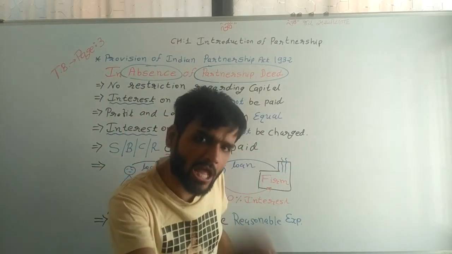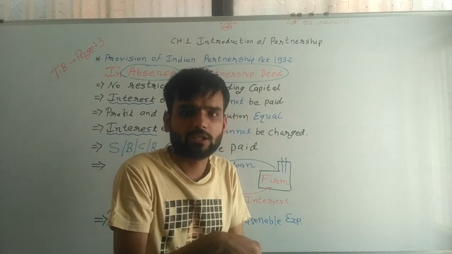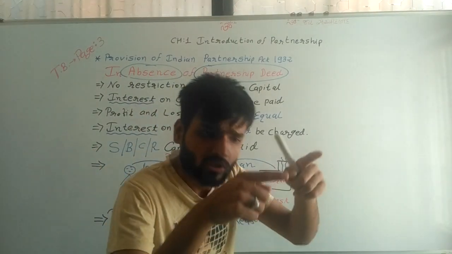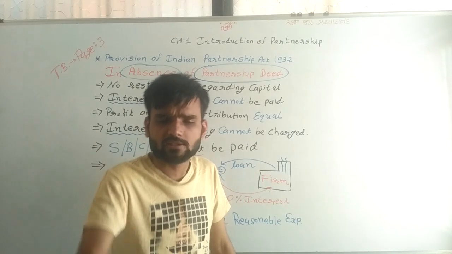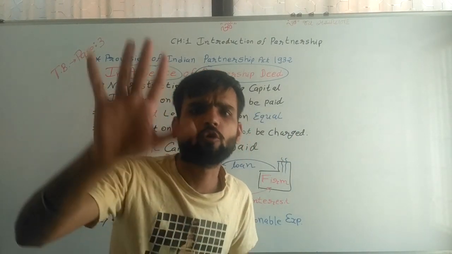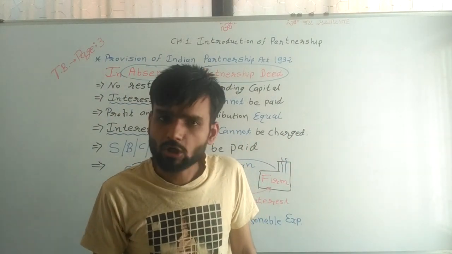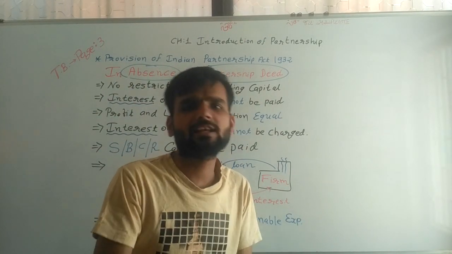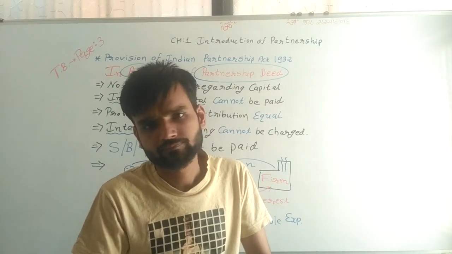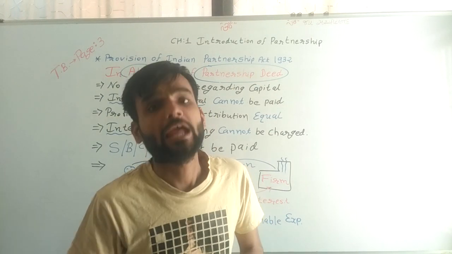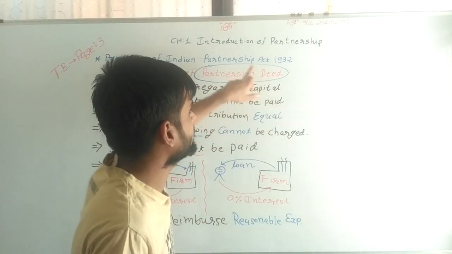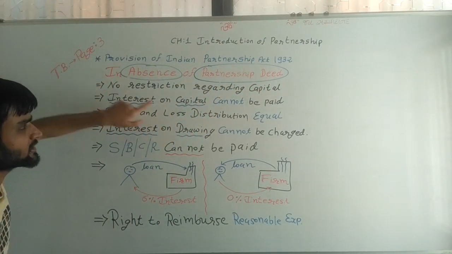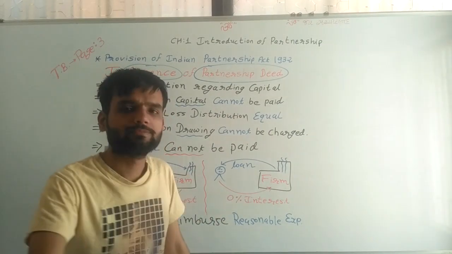Partners have to give capital, otherwise they cannot start the business. If a partner demands interest, he cannot demand interest on capital, because it is the duty of a partner to invest in the business, otherwise the business cannot run. That is why, as per the 1932 Act, it is written that interest on capital cannot be paid.